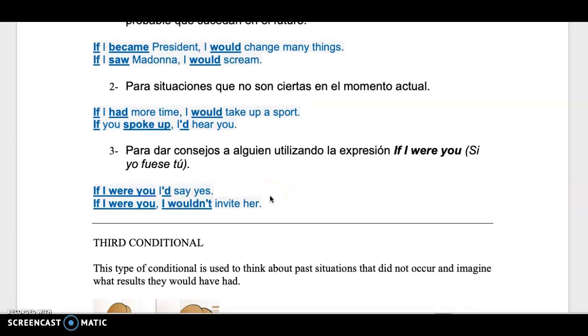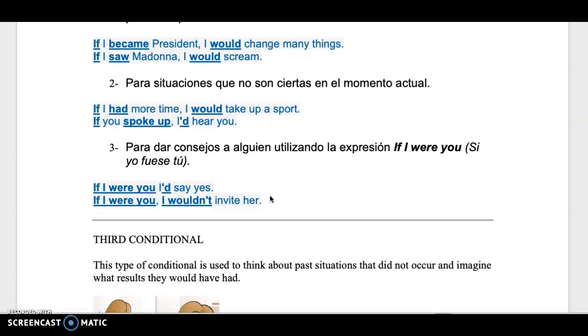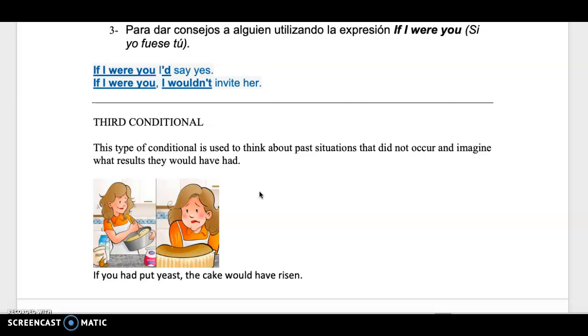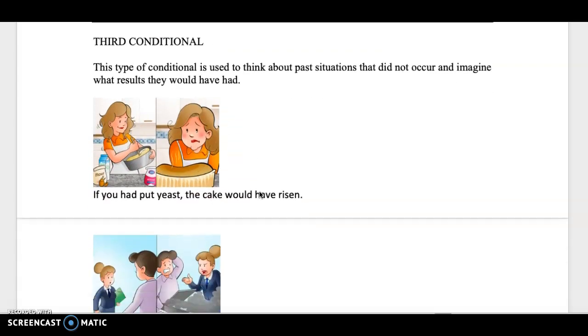So we finished the second conditional. Let's continue with the third conditional. And the third conditional, it is used when you think about past situations that did not occur and imagine what the results would have been different, okay?